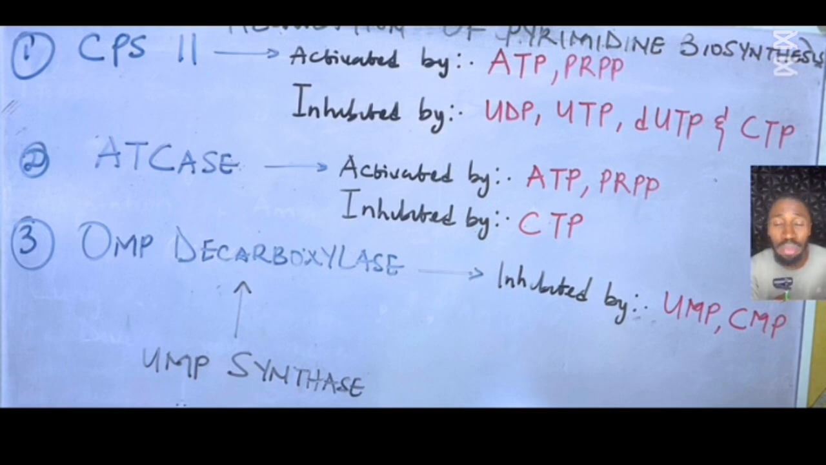CMP also inhibits it, but to a lesser degree, while it is 100% inhibited by the product, which is UMP. So UMP is inhibiting it. Don't forget it. So since we have talked about the allosteric regulation of pyrimidine metabolism,